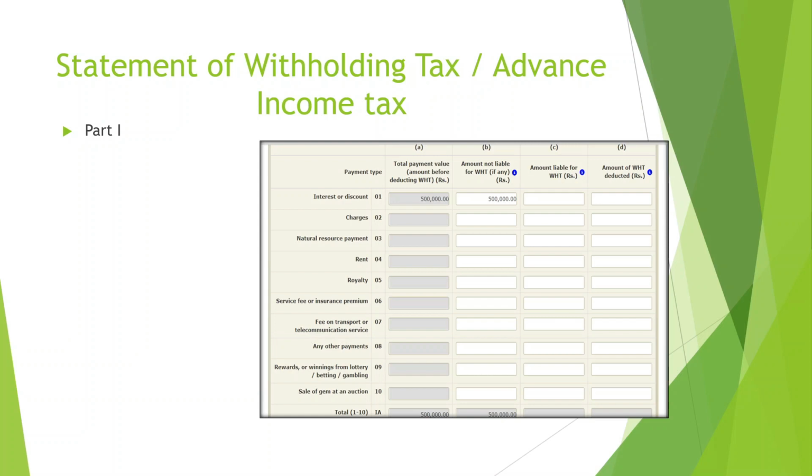Here, I mention one thing specially. If the banks or financial institutions have difficulties identifying withholding tax on the interest paid to residents and non-residents, then they can declare their amount in part 2 of this statement. The same condition can be used for the dividend.